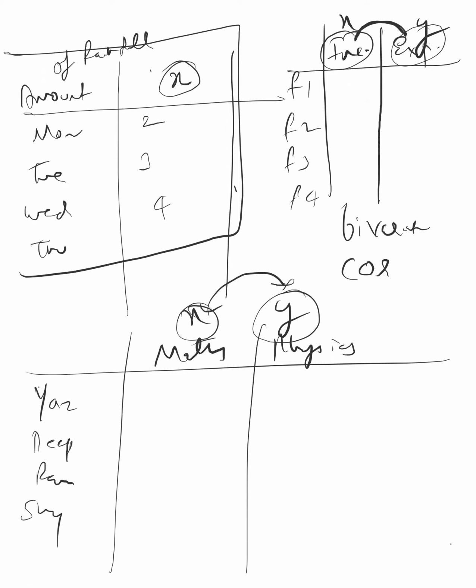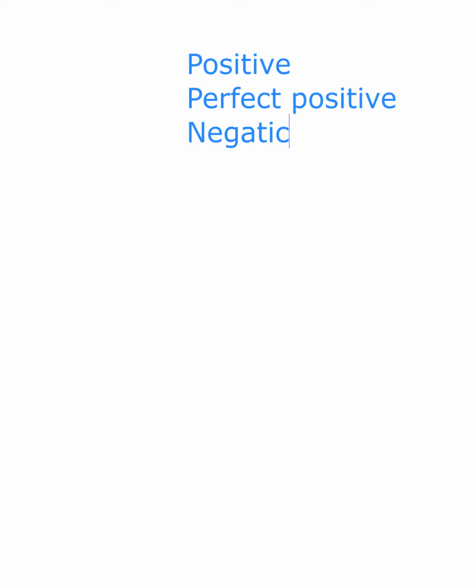One is positive correlation. And the other one is negative correlation. Then perfect positive correlation, perfect negative correlation, and zero correlation. These are the different types. Positive, perfect positive, I will tell you what is the meaning of it, and negative, and perfect negative, and then zero correlation also. No correlation means X and Y are independent.